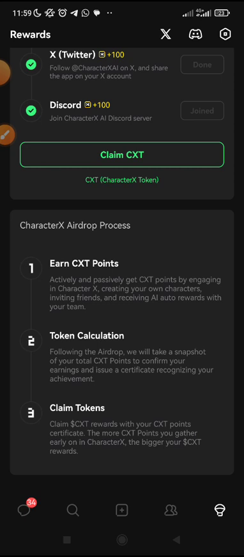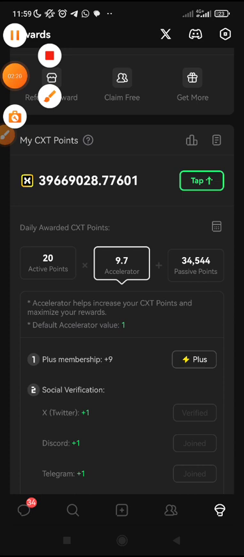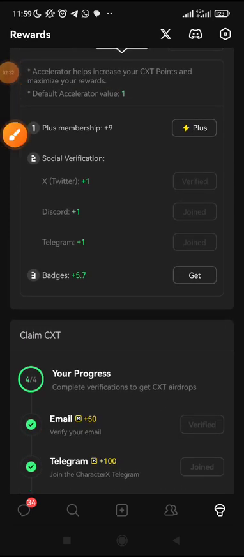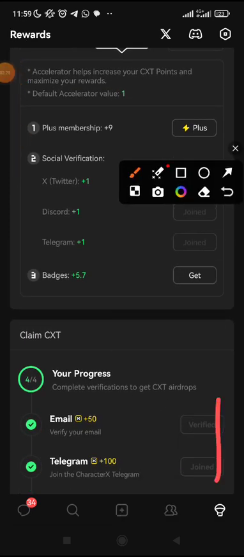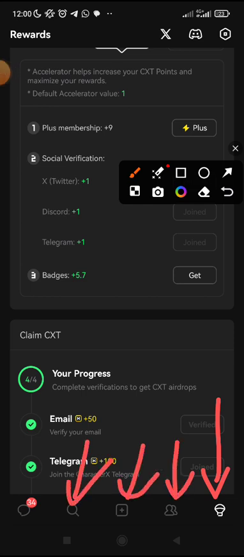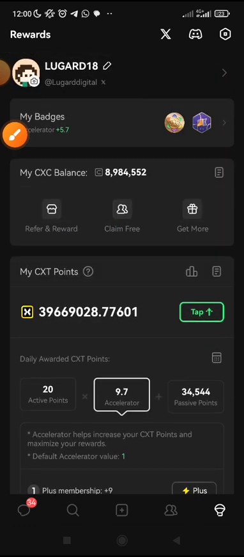Not only that, even if you are a new user and you've not registered before, you can still get started on CharacterX. Click on the link below this video and follow the instruction and the prompt. Then you will see register with Gmail, use Google, and then you register your account. Once you've registered, you are going to see your app showing in this format, and you see some buttons downward, different buttons with different functions. Just make sure you follow all this information that I'm giving to you here.